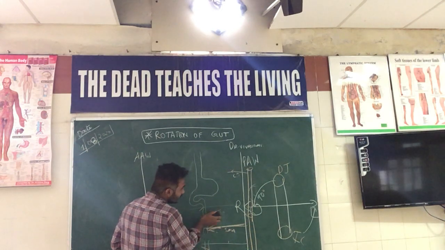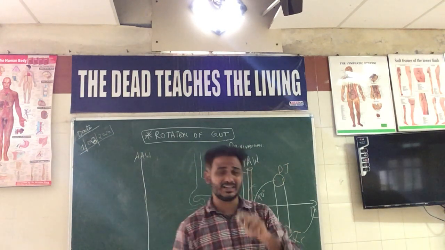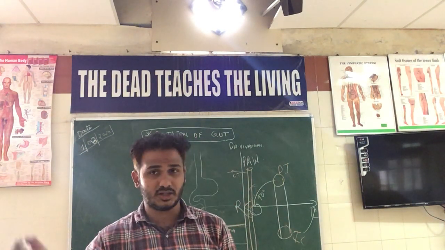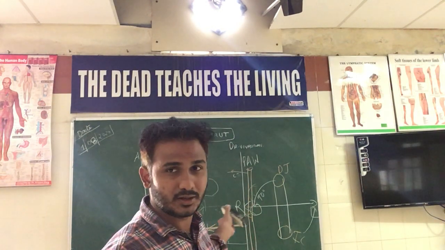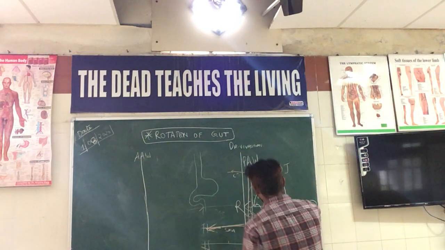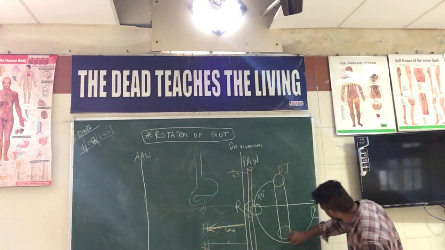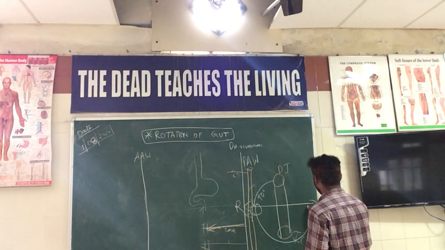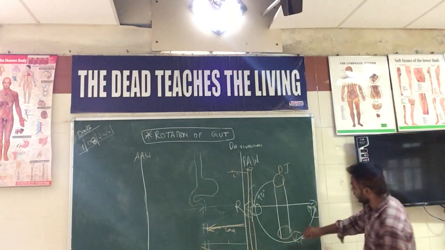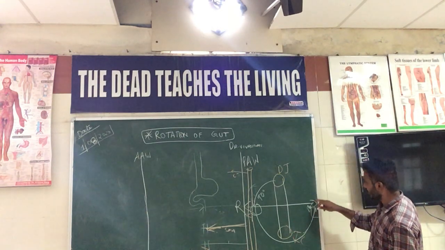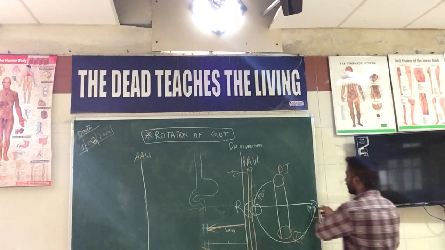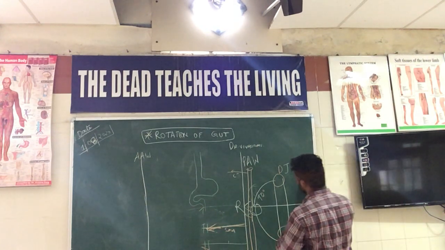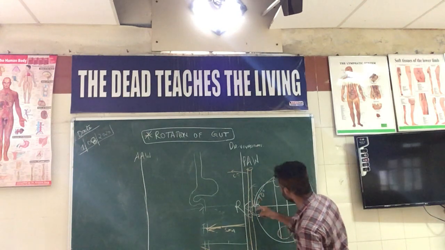Now, what happens during the second stage of this rotation? The second stage is about 180 degrees. The first 90 degrees is completed. Now, the second stage. So this thing here undergoes a complete 180 degrees. And here, the ileocecal junction is reached here. During the first 90 degrees, it will be reaching here. And next, during the next 180 degrees, the ileocecal junction will be coming back to this place.